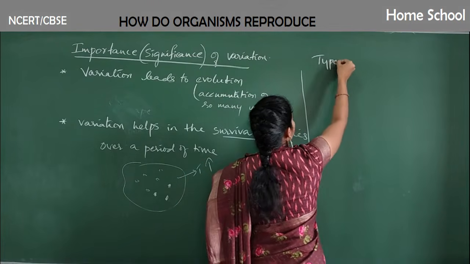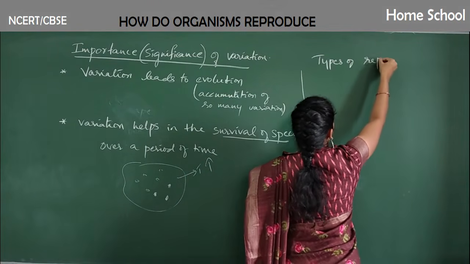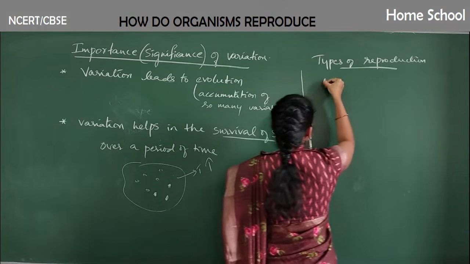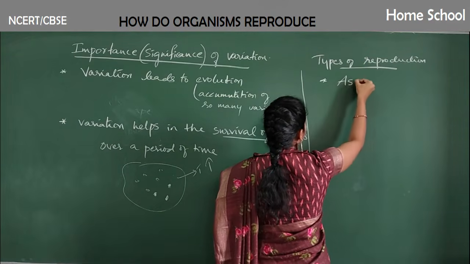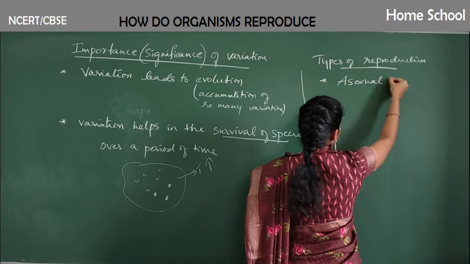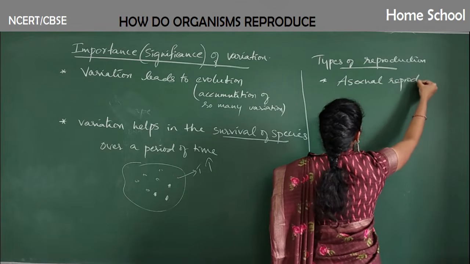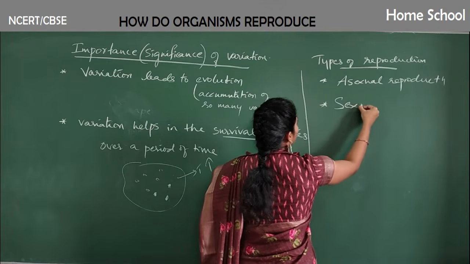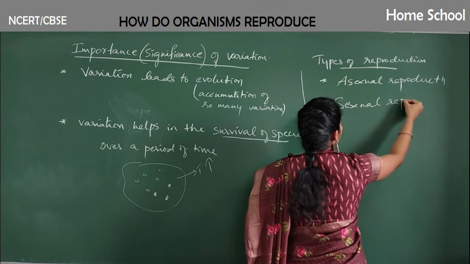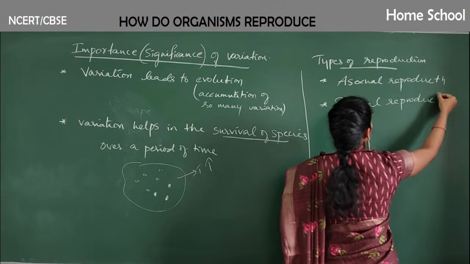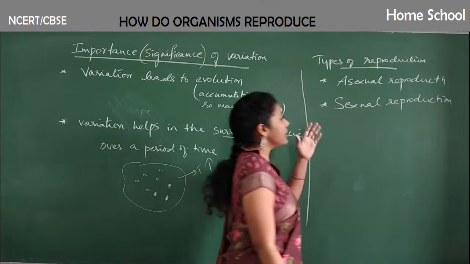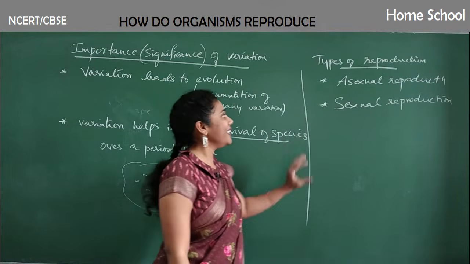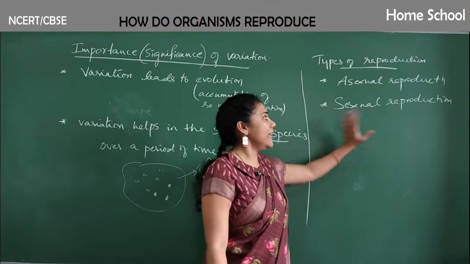Types of reproduction. What are the two types, guys? First one is asexual reproduction, and the second variety is sexual reproduction. Let us try to figure out what the differences are between asexual reproduction and sexual reproduction, and later we will study in detail about asexual and sexual.